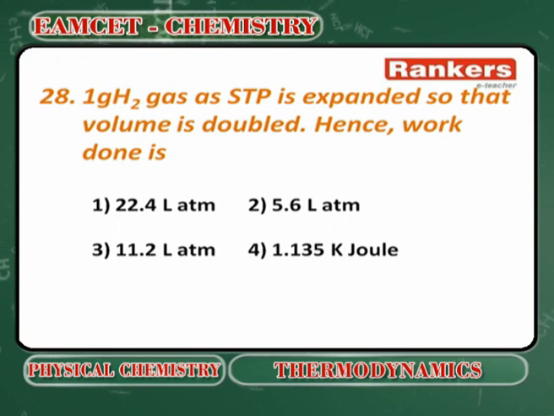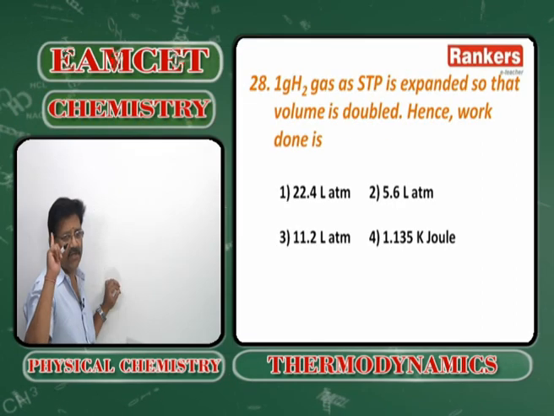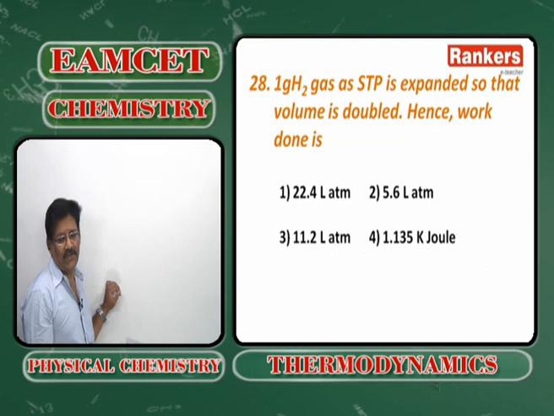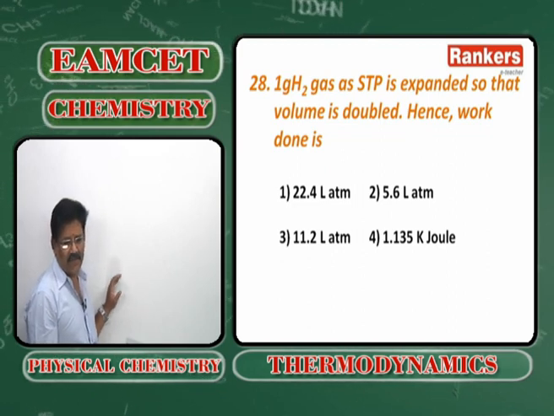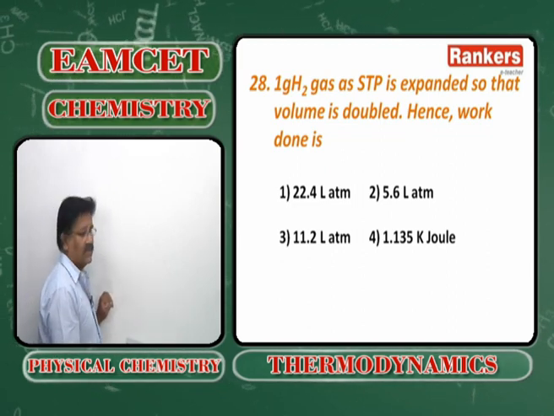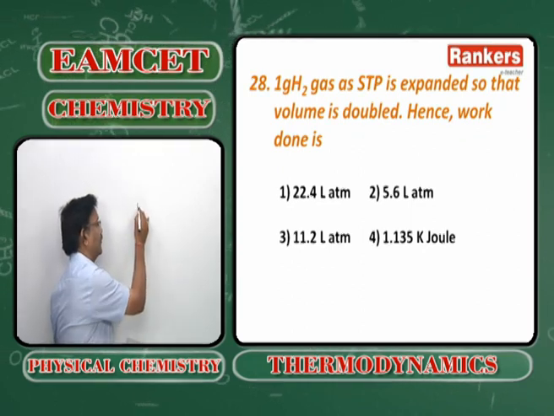Next, 1 gram of H2 gas at STP expanded so that its volume is doubled. Hence work done is, in this problem the answers are given in 2 units: one is kilocalories, kilojoules and the other liter atmospheres. What is the point? 1 gram of hydrogen at STP can occupy 11.2 liters. Volume gets doubled means, what is the work done?